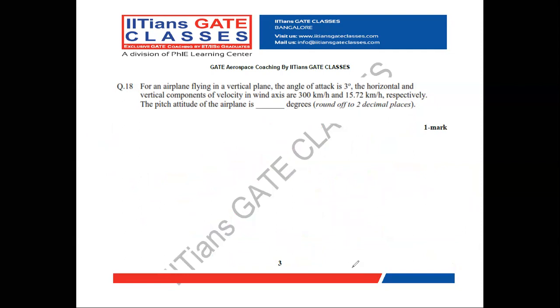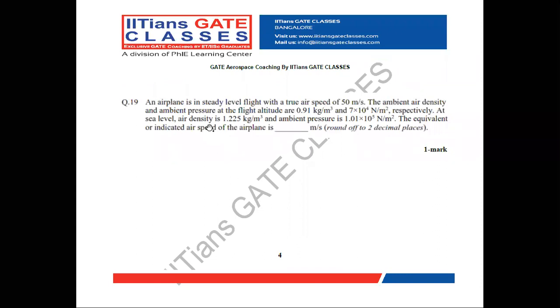So the next question is question number 19, GATE 2019. An airplane is in a steady level flight with a true airspeed of 50 meters per second. The ambient air density and pressure at the flight altitude are given as 0.91 kilogram per meter cube and 7 into 10 power 4 Newton per meter square respectively.